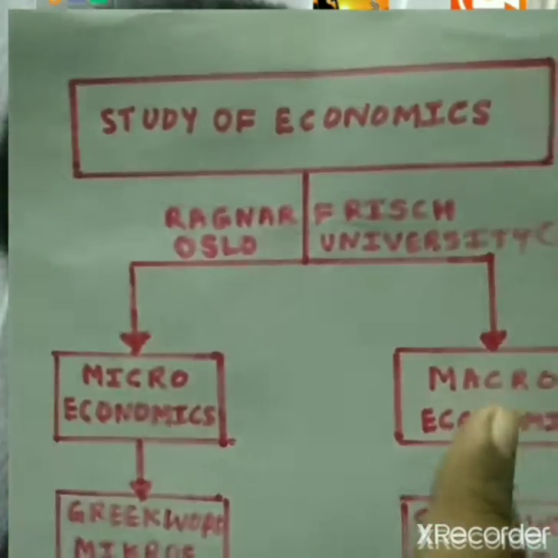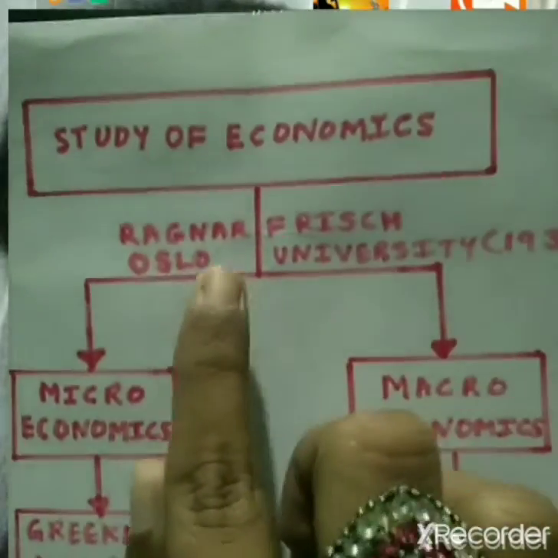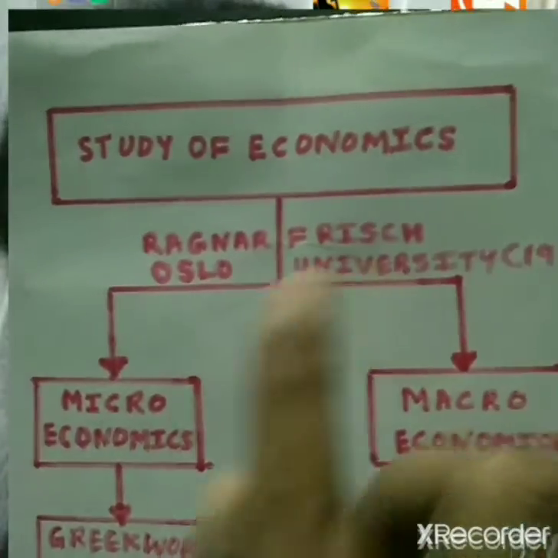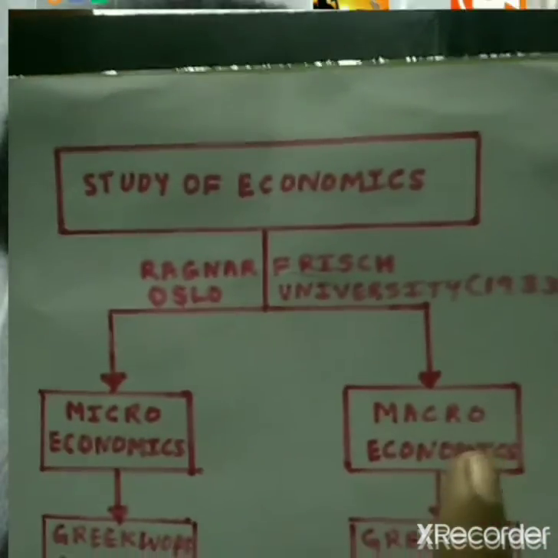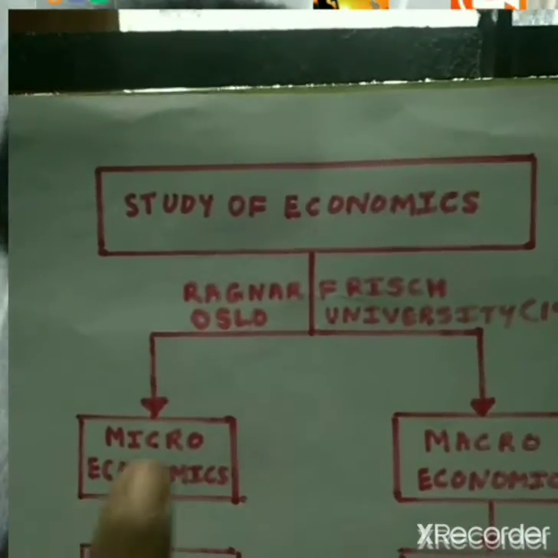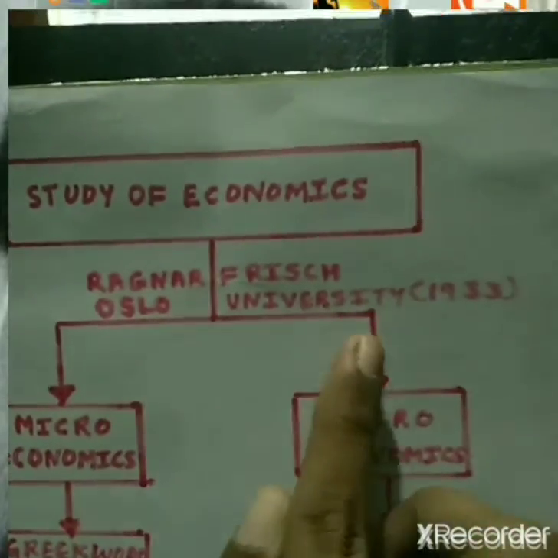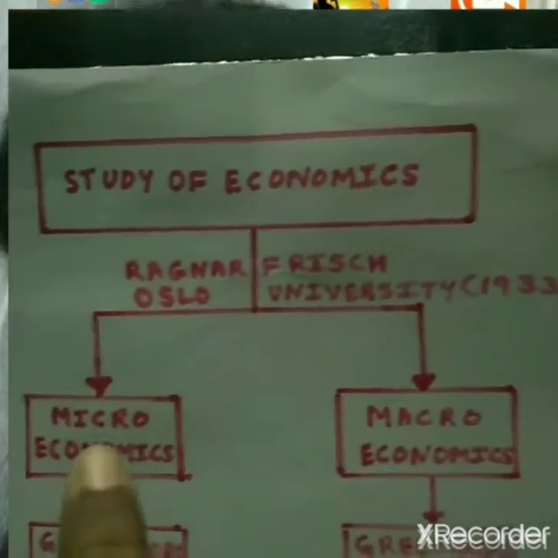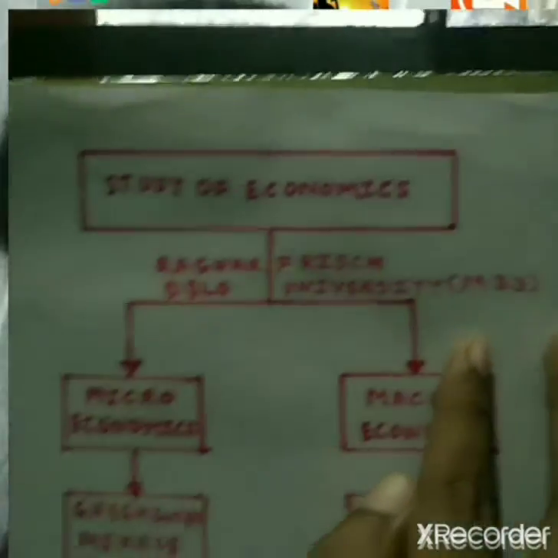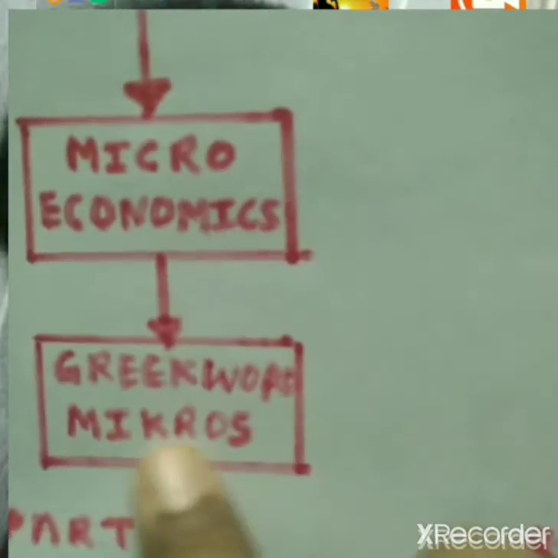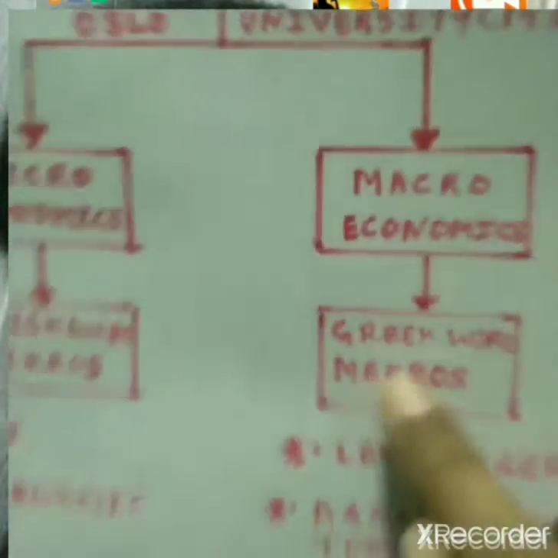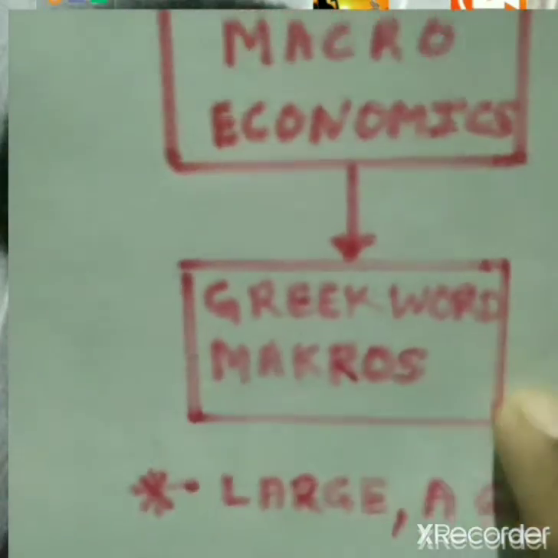Both the terms micro and macroeconomics were first used by Ragnar Frisch. He invented both these terms. See the difference in the spelling between the two. Ragnar Frisch of Oslo University coined these terms for the first time in the year 1933. The word microeconomics is derived from the Greek word mikros, and the term macroeconomics is derived from the Greek word makros.